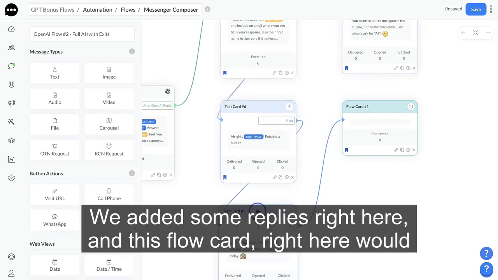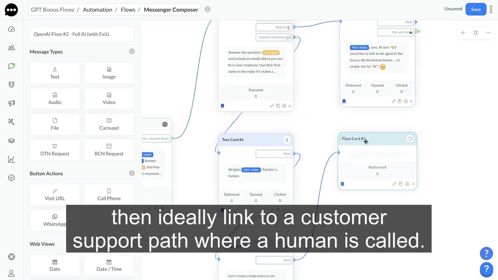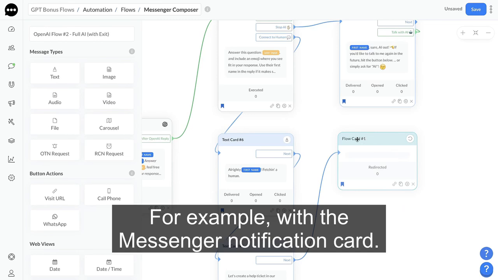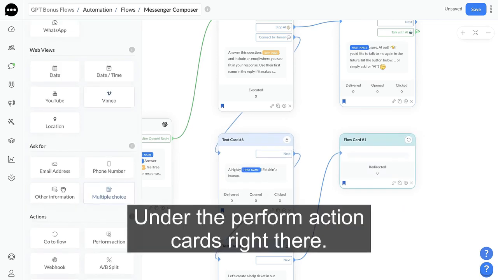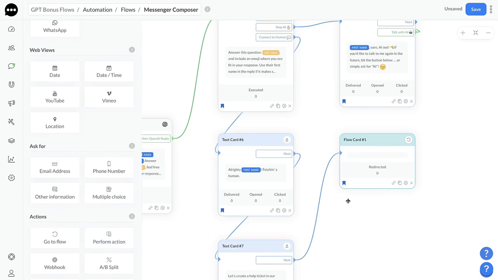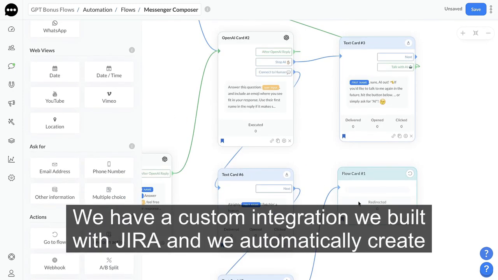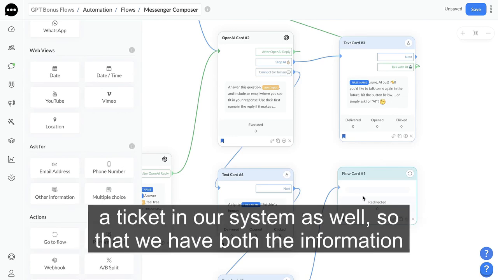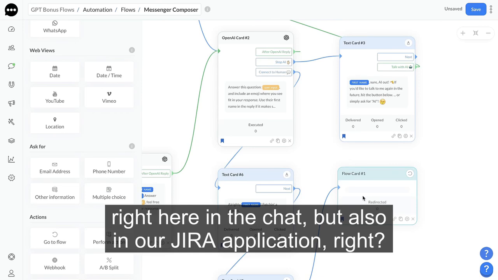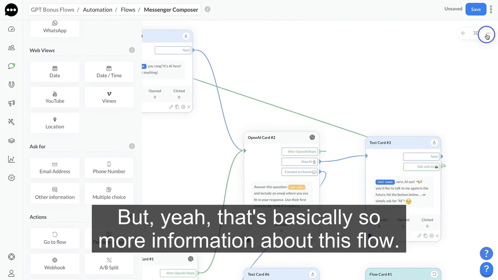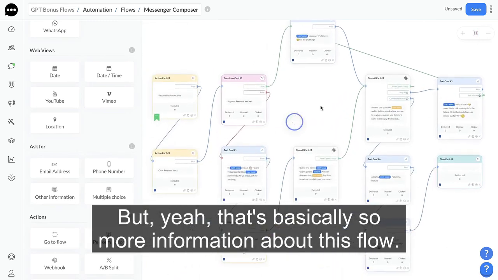We added some replies right here. And this flow card right here would then ideally link to a customer support path where a human is called. For example, with the messenger notification card under the perform action card right there, or a Slack notification or an email notification. We have a custom integration we built with Jira, and we automatically create a ticket in our system as well. So that we have both the information right here in the chat, but also in our Jira application, right? So that's something we're doing. But yeah, that's basically some more information about this flow.